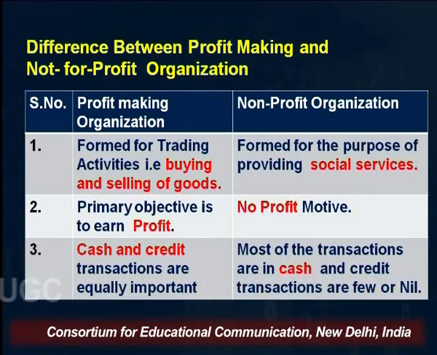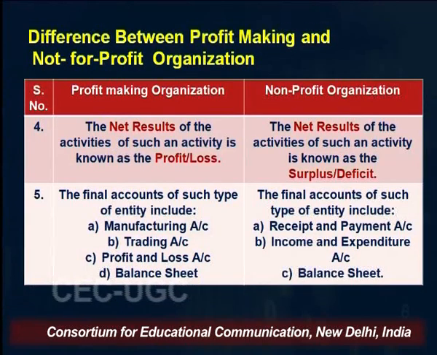The net result of the activities of a profit-making organization is known as either profit or loss, as we have done in the previous lecture by preparing the final accounts of non-corporate entities. But in the NPO, the net result is known as either a surplus or deficit.